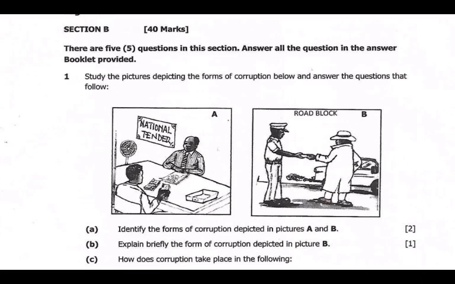In section B it's 40 marks we have to take note of, and the questions which we had from here started with corruption. The examiner went on to state there are 5 questions in this section. Answer all questions in the answer booklet provided. So you'll be provided with a booklet, and then from there you write the answer. Now we have question 1. Study the pictures depicting forms of corruption below and answer the questions that follow.